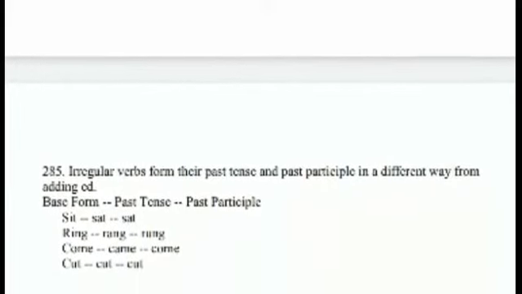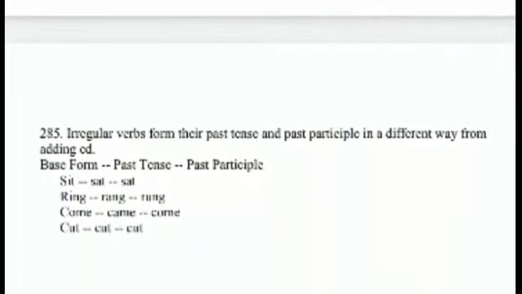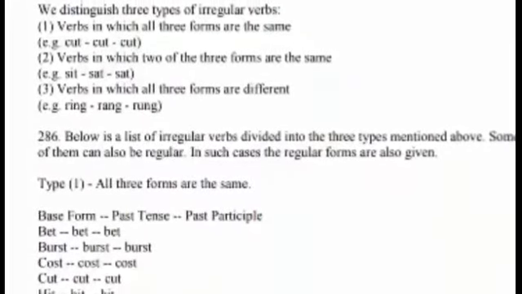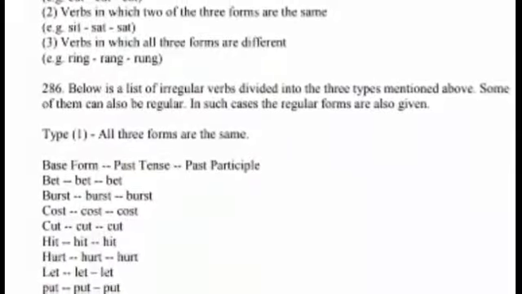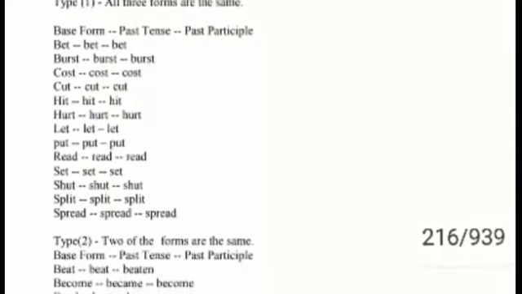Sit, sat, sat. Ring, rang, rung. Come, came, come. Cut, cut, cut. We distinguish three types of irregular verbs. Verbs in which all three forms are the same, that is cut, cut, cut. Verbs in which two of the three forms are the same, for example sit, sat, sat. Verbs in which all three forms are different: ring, rang, rung. So there are three types of irregular verbs.